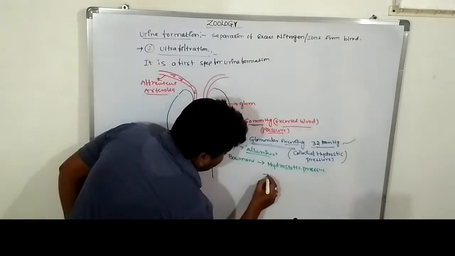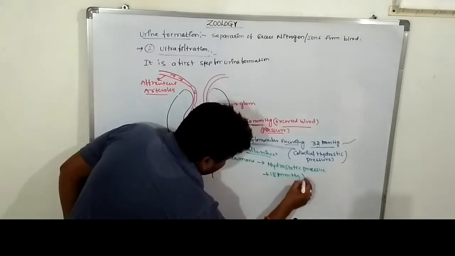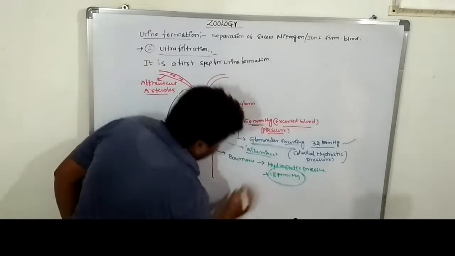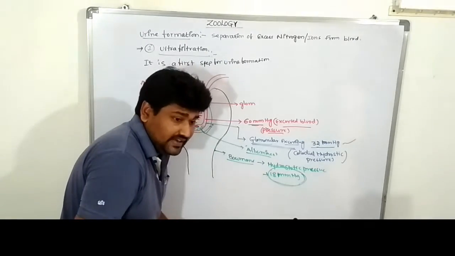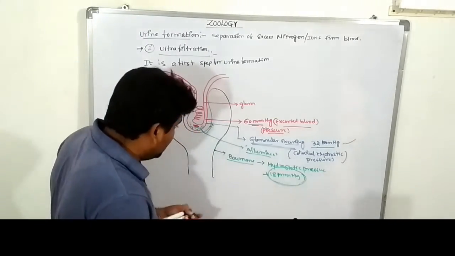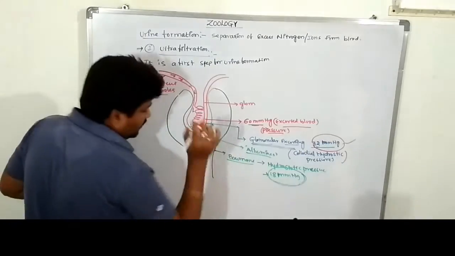This hydrostatic pressure is 18 mm of mercury. Note this down, everyone: 18 mm of mercury is exerted by the Bowman's capsule, and 32 mm of mercury is exerted by the glomerular.